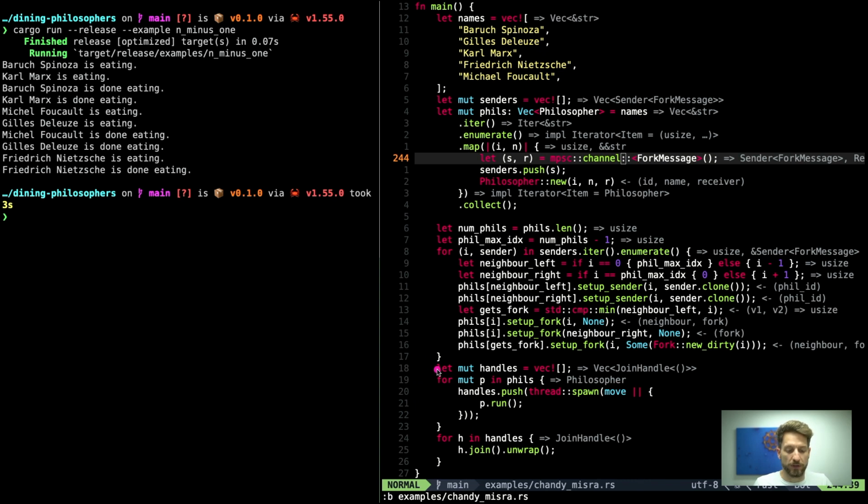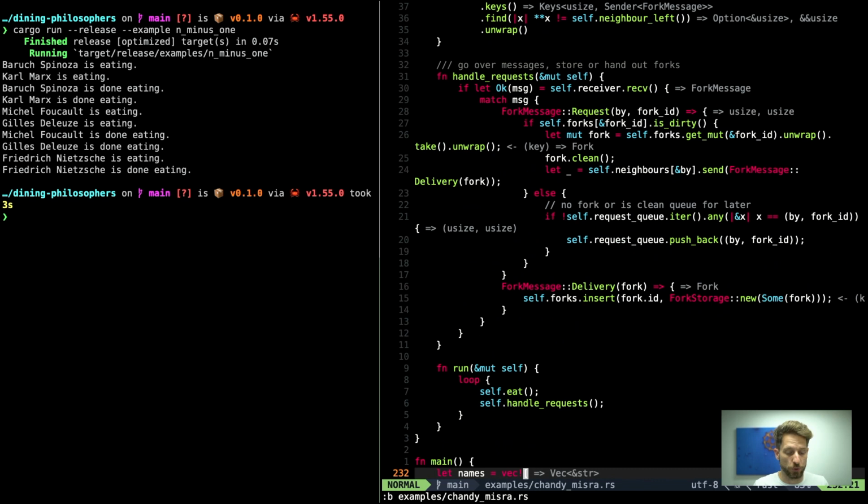And from here we can now create again the thread handles. So now we can loop over mutable philosophers. We can push the thread and run the mutable philosophers. And once they are done, here we join the thread handles. Why does the philosopher have to be mutable? Because the run method is requesting a mutable reference because it changes internal state. So let's hop into our run method again. For remembering, we eat and afterwards we handle the requests.